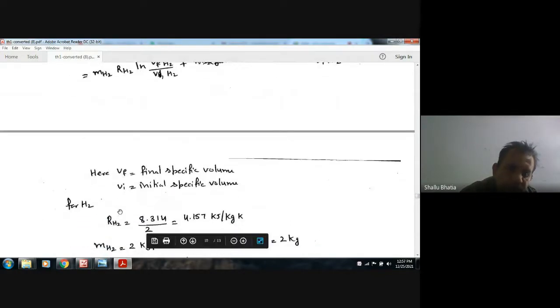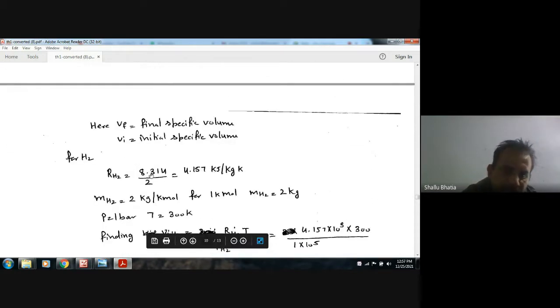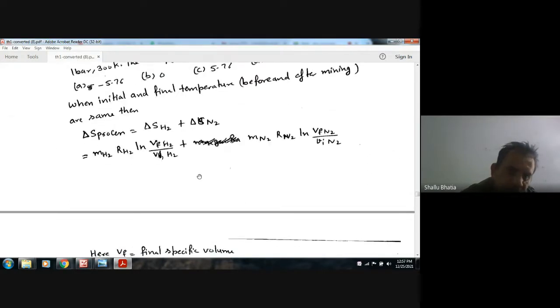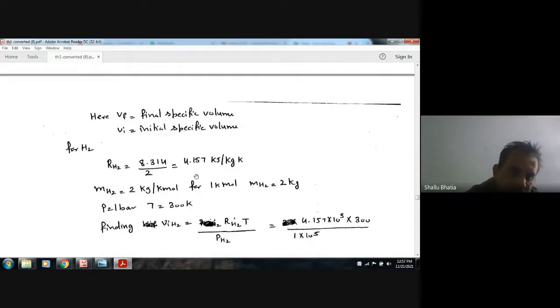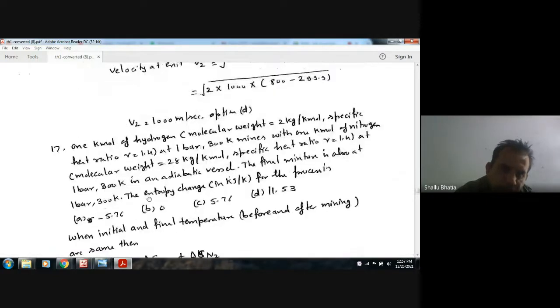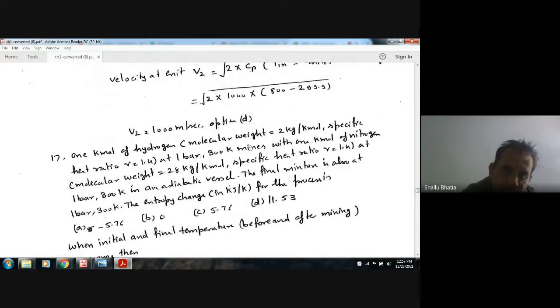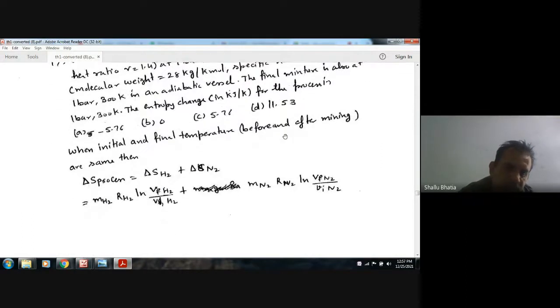RH2 is the universal gas constant divided by the molecular weight of H2, that is 4.157. Similarly, we can find out RN2. Now MH2 is 2 kilogram per kilomole.